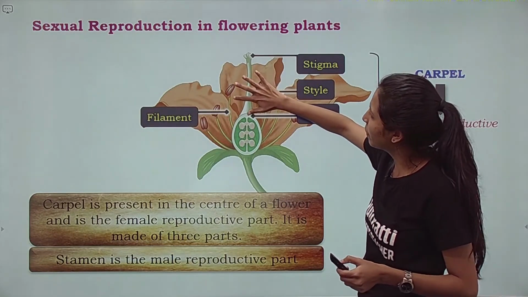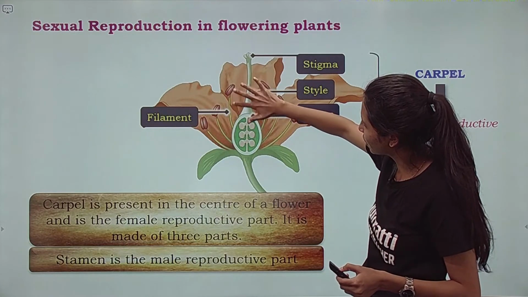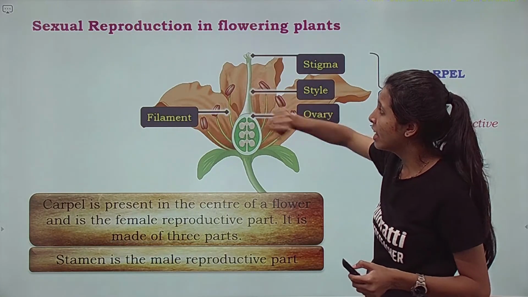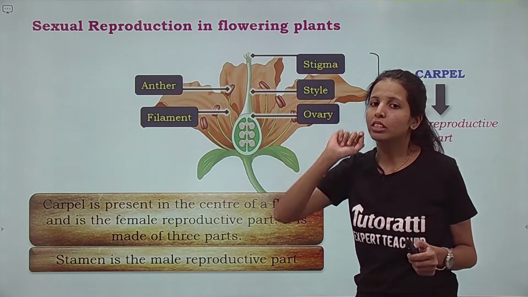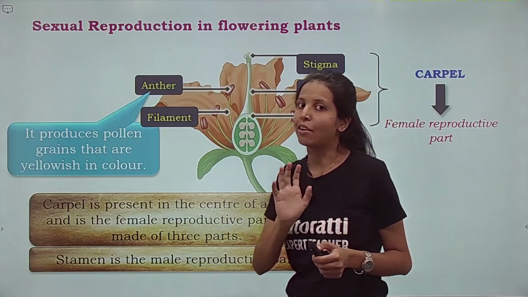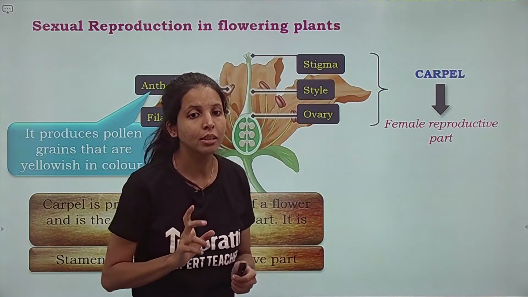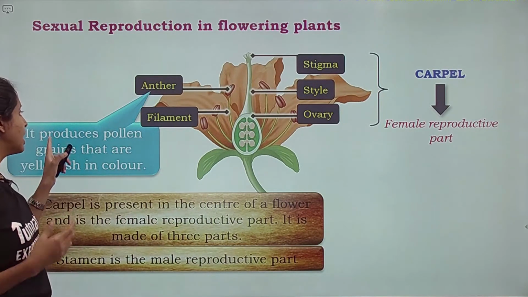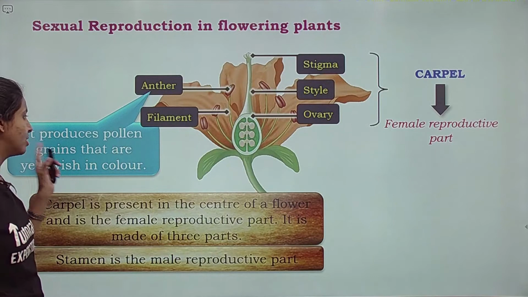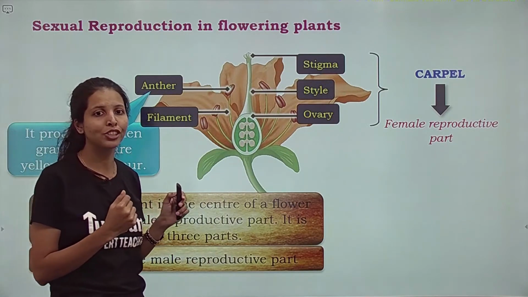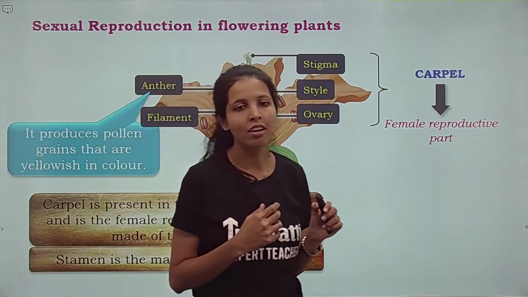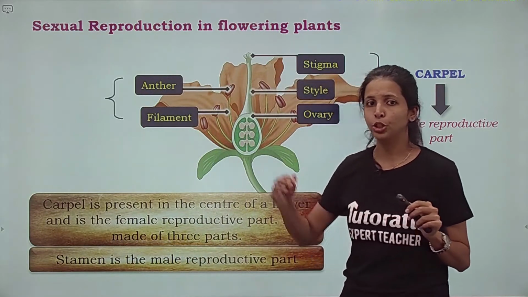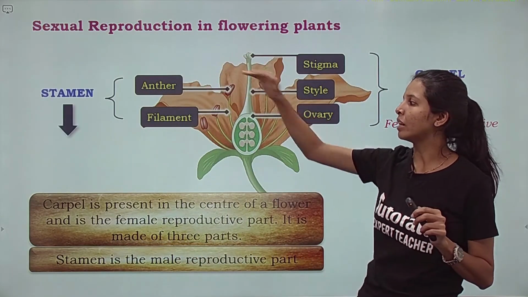I have filament, ये रहा जो long structure आपको दिख रहा है, that's filament, and anther. So stamen is made up of anther and filament. Anther is the place जहाँ पे pollen grains are going to be produced. It produces pollen grains that are going to be yellowish in color. So anther and filament. And as I told you, this is the male reproductive part.